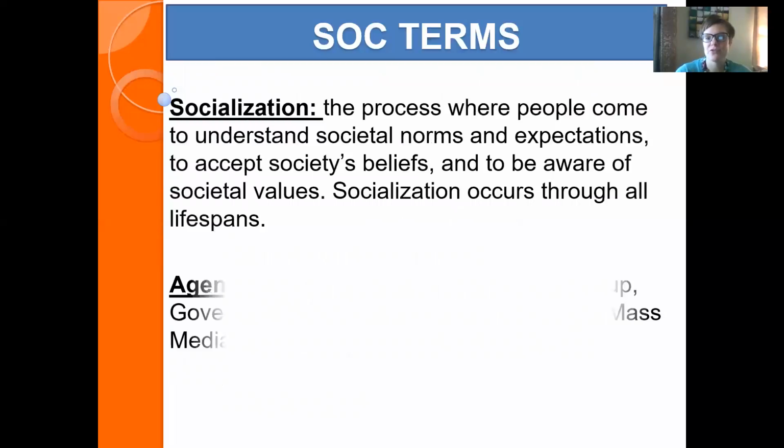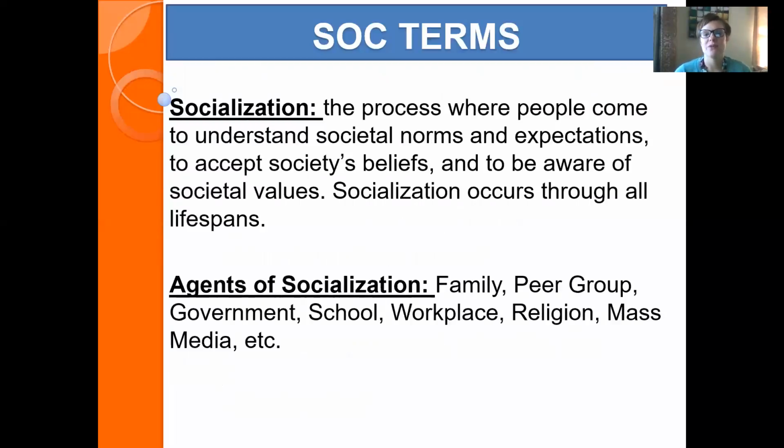Here are a couple other terms that really relate to one another. One is socialization. This is the process where we start to learn about those norms and expectations, and we start to understand the societal values. This can occur across all lifespans. We don't just learn it when we're 5 and then we're done. It's a relearning, learning, unlearning kind of process. And again, very similar to the social institutions, agents of socialization can be your family, your peer group, school, work, religion, and mass media, which is a very huge one.